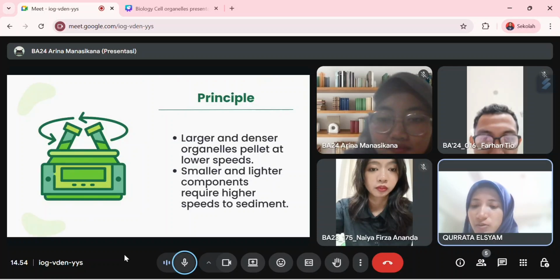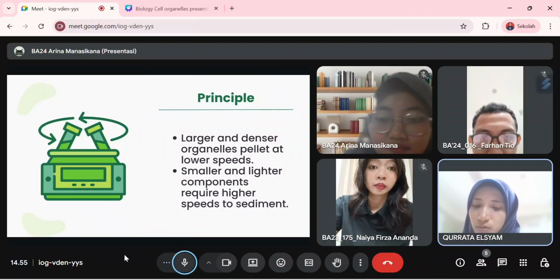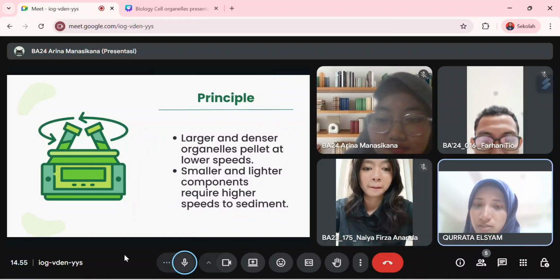The principle is quite simple. Large and heavier components will pellet at lower speed, while smaller ones need higher speed to sediment.